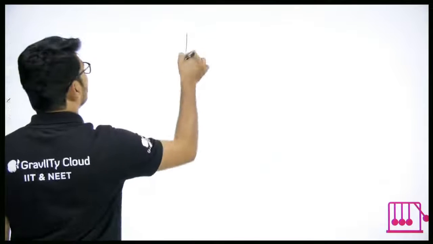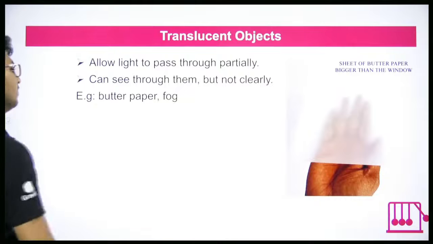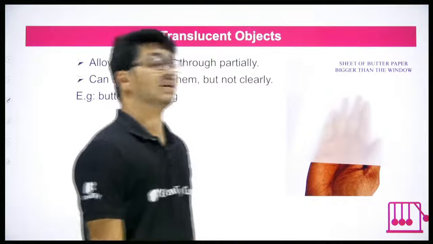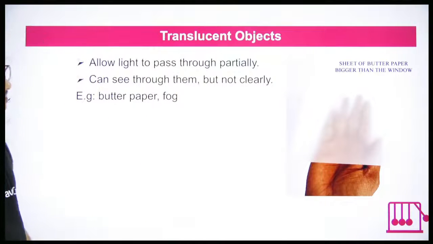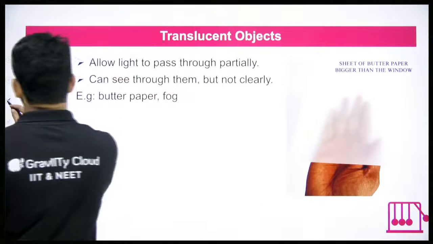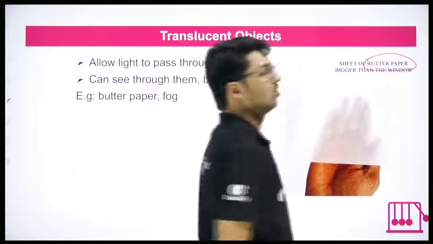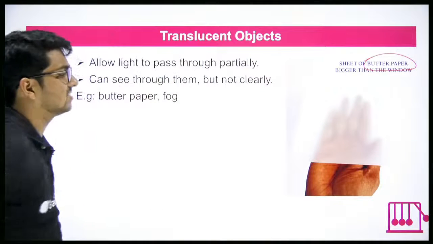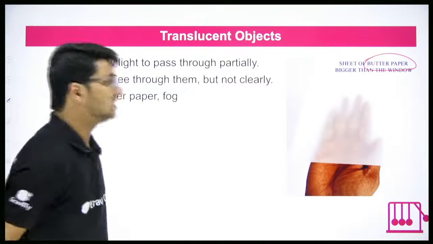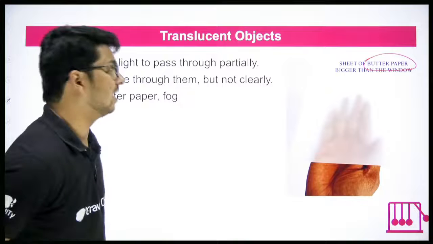Okay, so I'll give a simple comparison for you. We'll discuss after we go into translucent. Then we'll go into translucent, and the image describes everything regarding translucent. Look at this. Here we have a butter paper. Remember the word butter paper because it's one classic example of translucent object. Now the question is, can you see through the butter paper? Yes. But can you completely see through it? No. The hand is blurred. The hand is not clear.